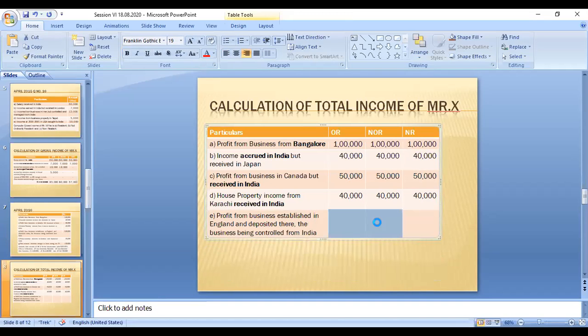The ordinary resident, whether it is a foreign income or an Indian income, has to pay the tax for all the income.